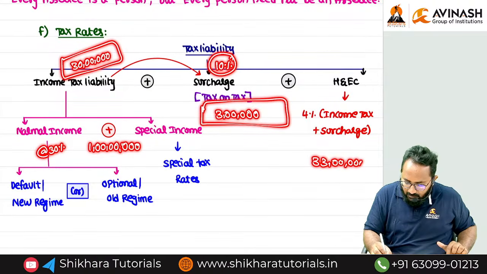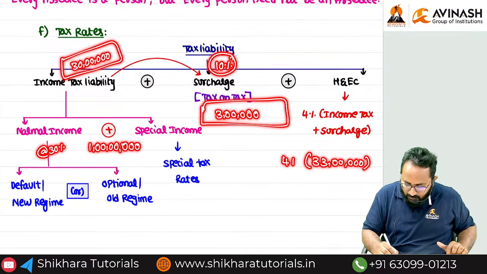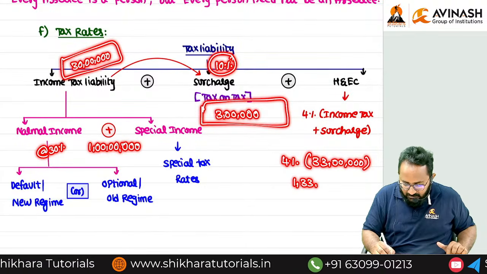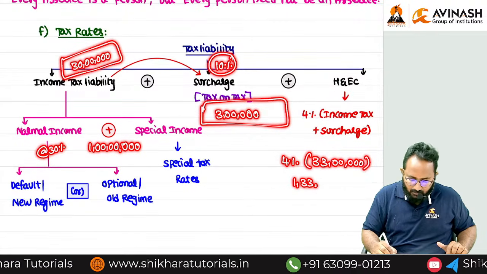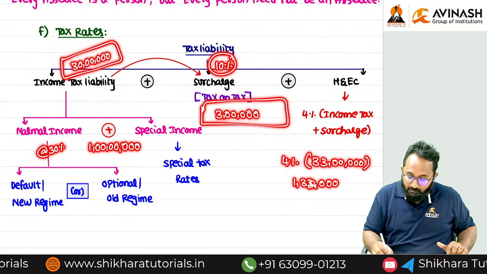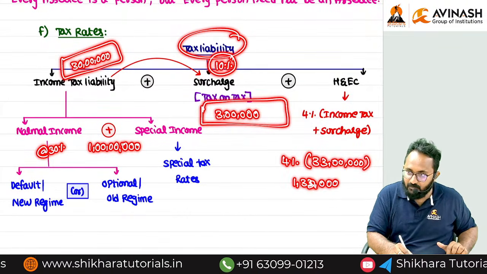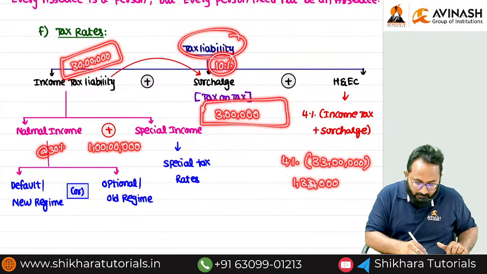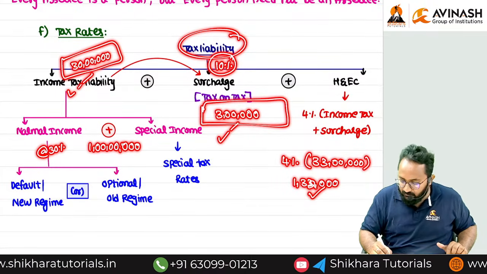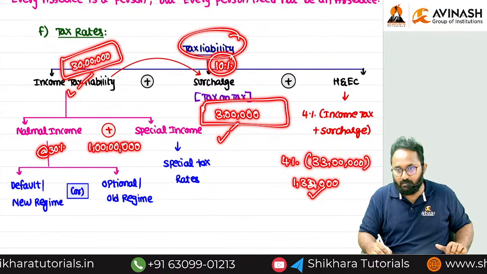33 lakh into 4%. How much will you get? 1,32,000. And now, if I am asking tax liability, you have to add three components. One is 30 lakh, another is 3 lakh, another is 1,32,000.